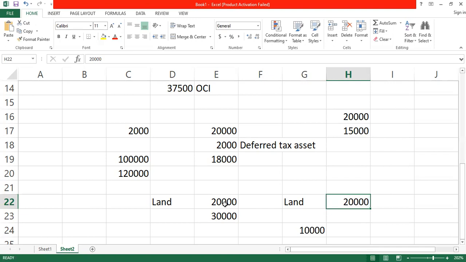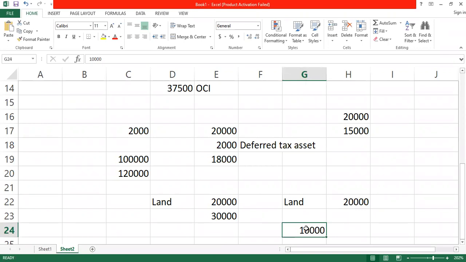But if you do a revaluation, the revaluation reserve will make the carrying value of the land in the books of the company higher than in the books of the tax authority. So you make provision on the revaluation gain and send it to other comprehensive income, not P&L. So don't say land is not depreciable when you have a question that says the land has been revalued.